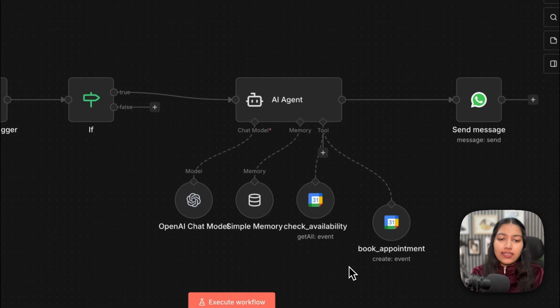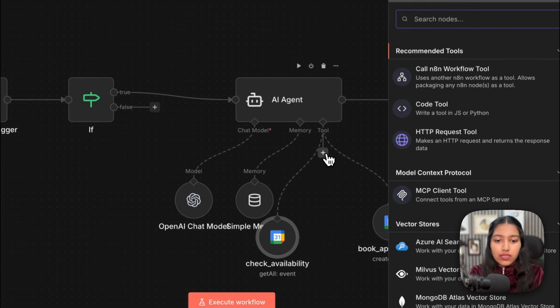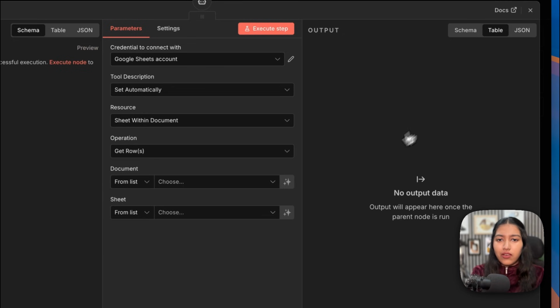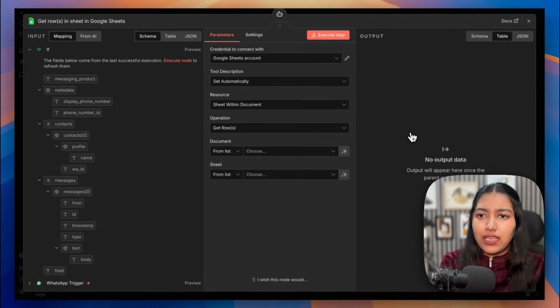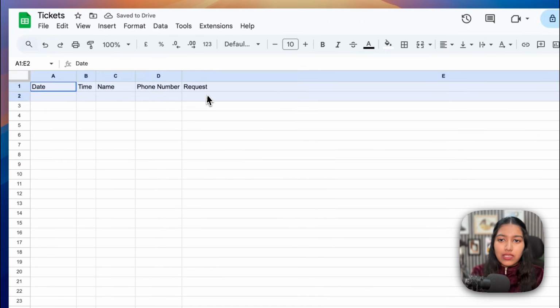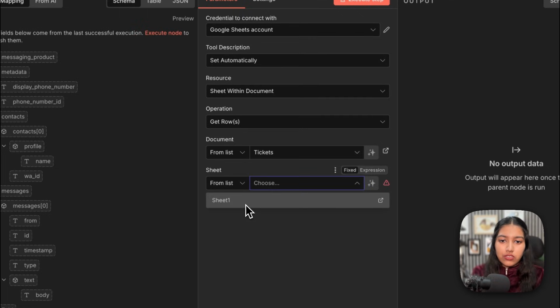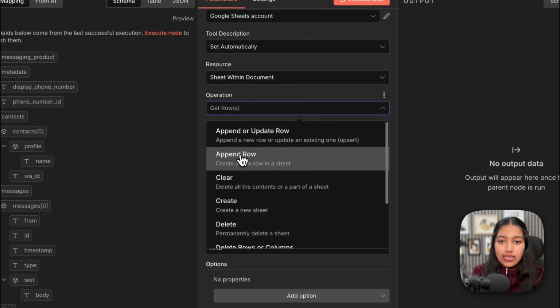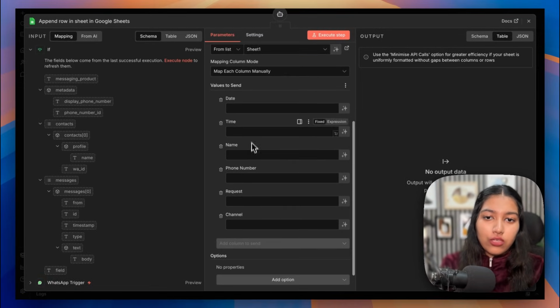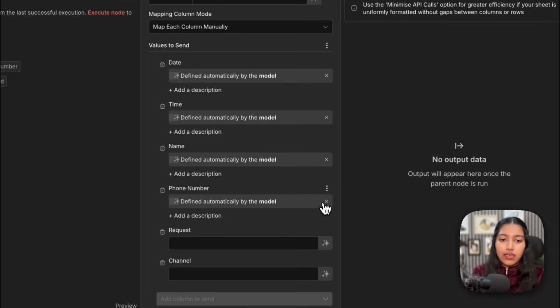Okay, now let's add the last tool, which is for creating a ticket or basically reaching out to the support team. So let's add a Google Sheets tool. Now it's up to you how you want to structure this. It could be an email, it could be like a Zendesk ticket, something else, up to you. Now just create a simple Google Sheets with whichever columns you want. Then make sure to choose the sheet name. Instead of get rows, select append row. Then it's gonna fetch all the columns that are there in your sheet, and all you have to do is make AI fill them out.